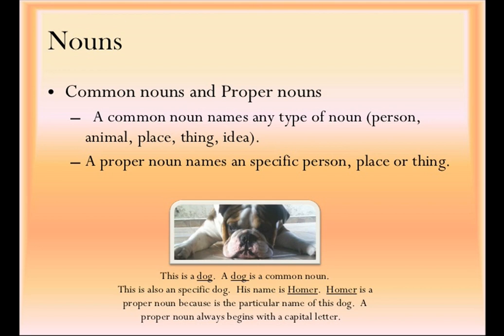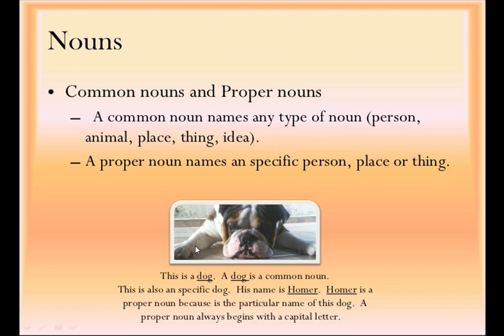And proper nouns are the specific names of a person, place or thing. And you will notice that all of these nouns begin with a capital letter because proper nouns are names. They are always capitalized, and every proper noun has a common noun, but not every common noun has a proper noun equivalent.